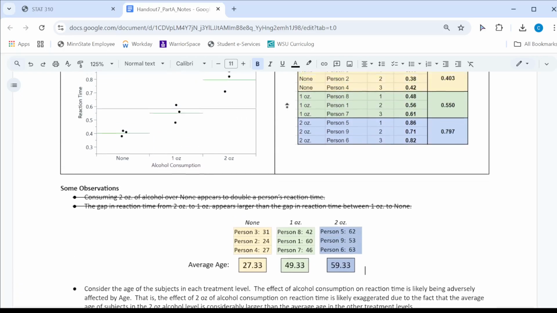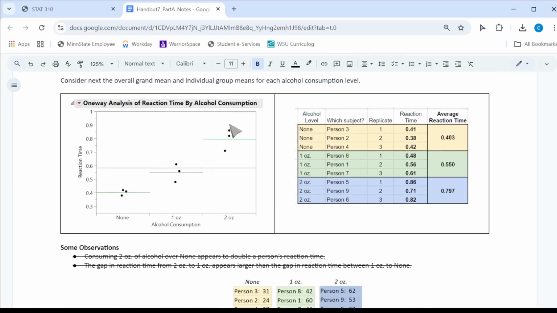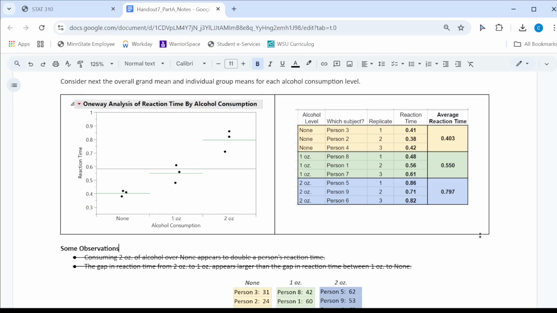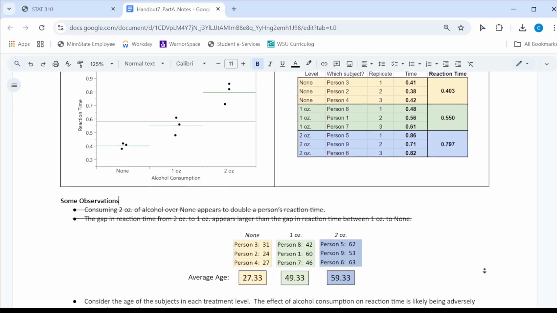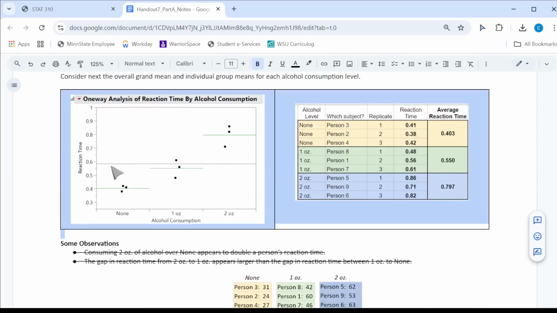The 2 ounce group looks to have a slower reaction time, but is that because they consumed 2 ounces of alcohol? Or is that because older people happen to be put into that treatment group? Notice that the reaction time for the no alcohol group tends to be quite lower. But again, this has the younger people in it.